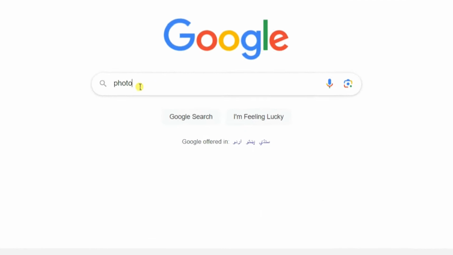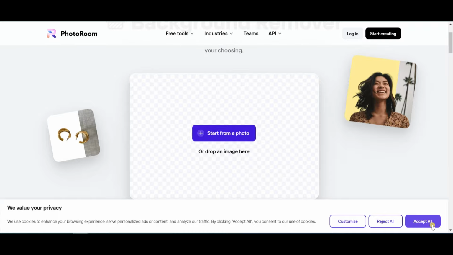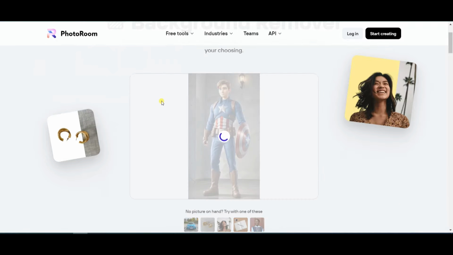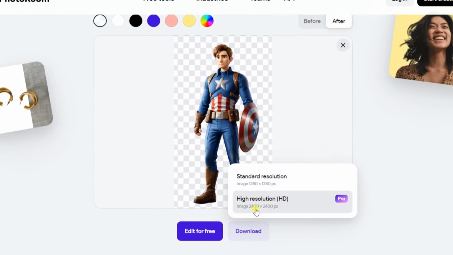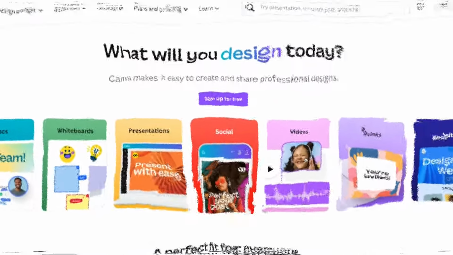Please go to Google and search for Photo Room. Open the first website that appears. This website will help us remove the background from our images. Now, upload only the real hero photo. Remove the background and save it. Please repeat the process for all images. Now let's move on to the next tool.